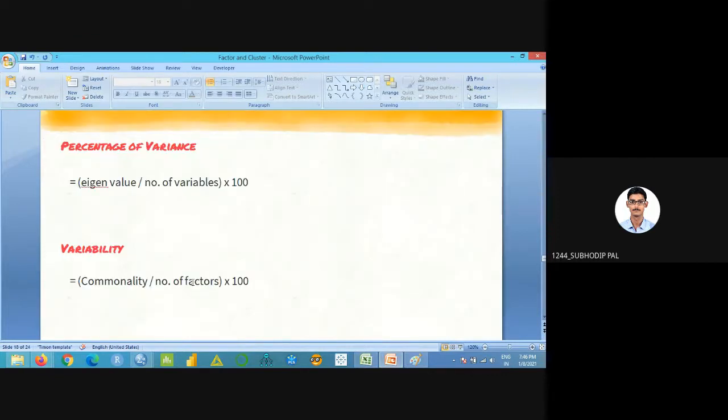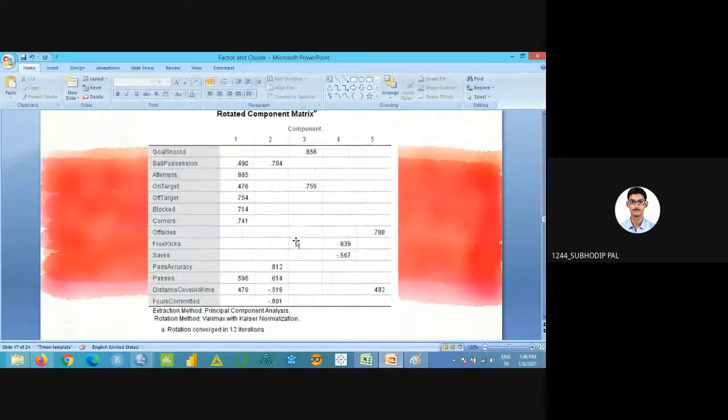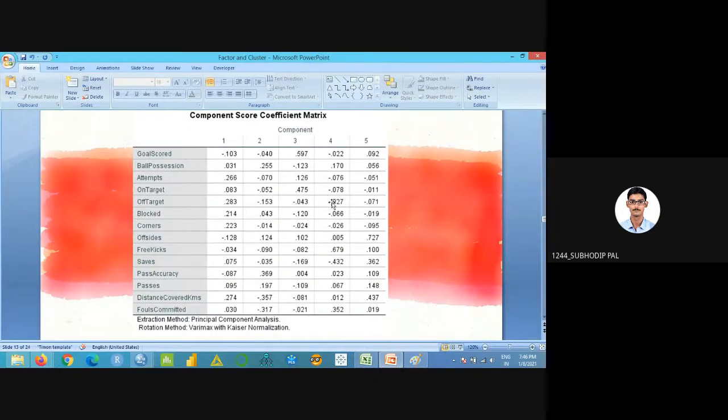Where do we need this percentage of variance and variability? They'll ask you to calculate that, like in our NCPs. They'll simply give you this table, and from here only you can calculate these four terms: eigenvalue, commonality, percentage of variance, and variability.